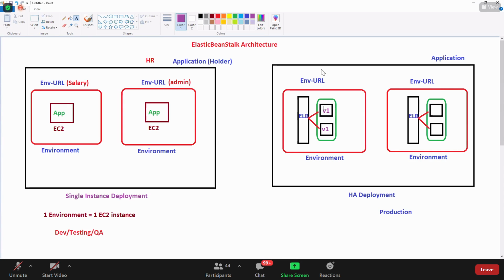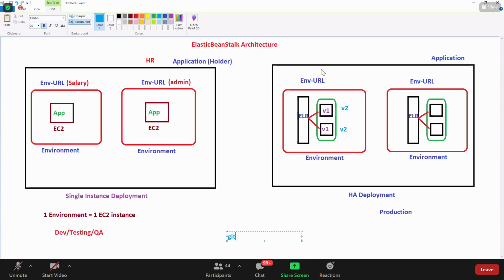Is it possible to go here manually, log into this machine, and then upgrade from version 1 to version 2? Is that good to do manually? No. So the question is how we update version 1 to version 2 automatically. This is where your DevOps process will come into the picture.